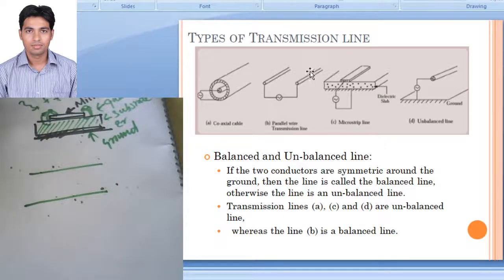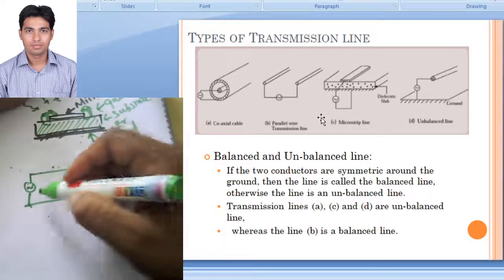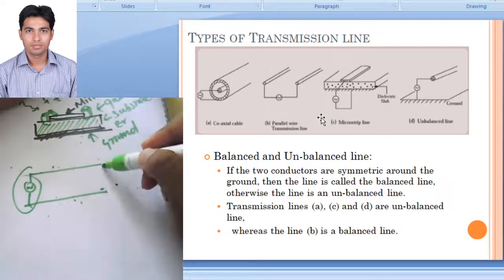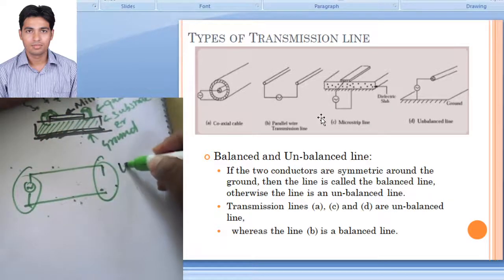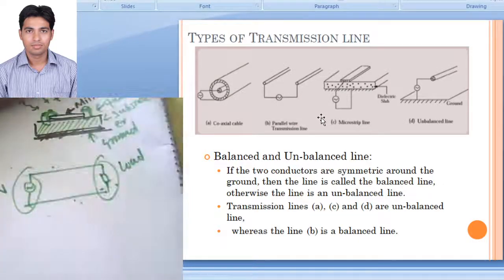This also can be modeled as a two conductor system. This is the upper conductor, and this will act as the lower conductor. So whatever kind of transmission line, we can model it as a two conductor system. In all our next lectures, we will study transmission lines like this one. It will be a two conductor system where at one end we will have a source and at the second end we will have some kind of load.